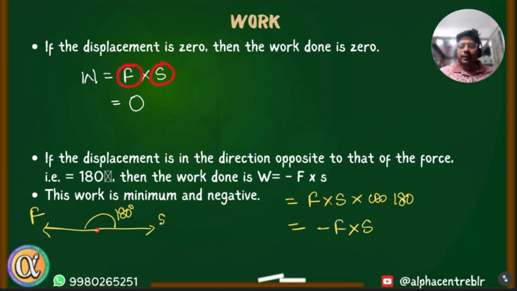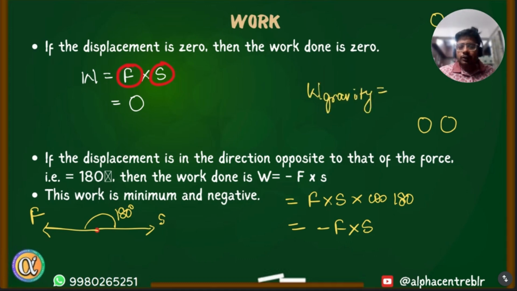I would like to recap that example where I was throwing the object upward and it returns to the same level, and the question was what is work done by gravity or gravitational force or weight. See, in this case when the object is going upward, force is acting downward. So in the upward journey, work done is negative because they're opposite to each other.